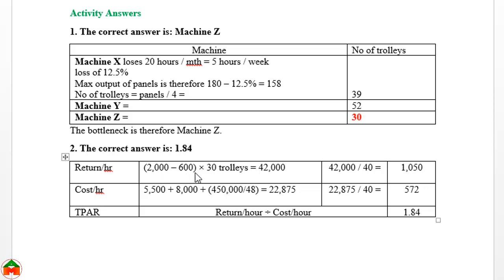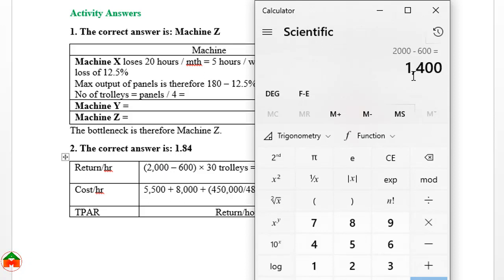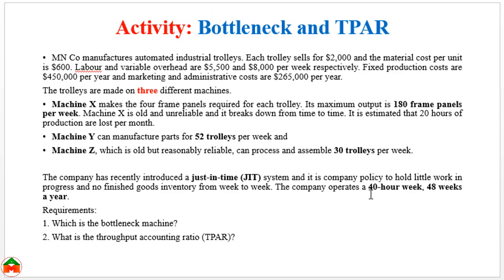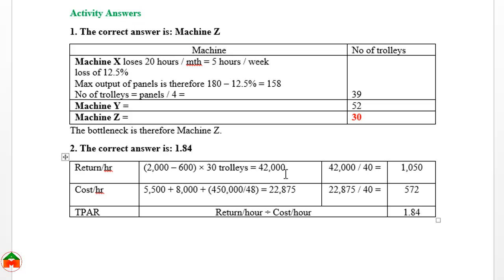It is the bottleneck output. So after multiplying these 30 trolleys with the 1400, we will get 42,000. From the question we can see our normal operating time is a 40-hour week. If we divide this 42,000 by the 40 hours, our actual return per hour is 1050.